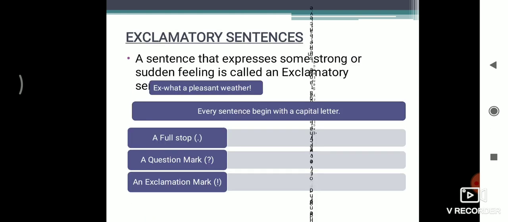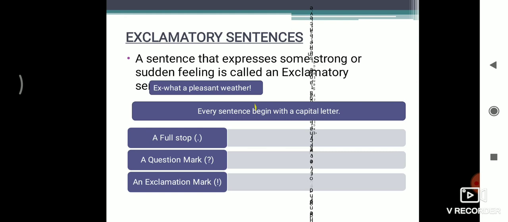Now come next. Now the fourth one is exclamatory sentences. So what are the exclamatory sentences? Let's see the definition. A sentence that expresses some strong or sudden feeling is called an exclamatory sentence. For example, what a pleasant weather. Here I am expressing my feeling that what a pleasant weather. There is a strong feeling, or we can use it for a sudden feeling also.